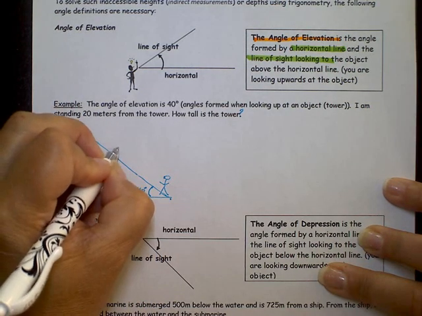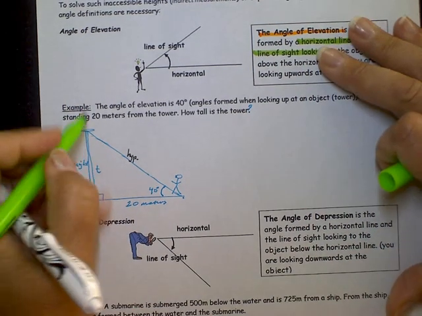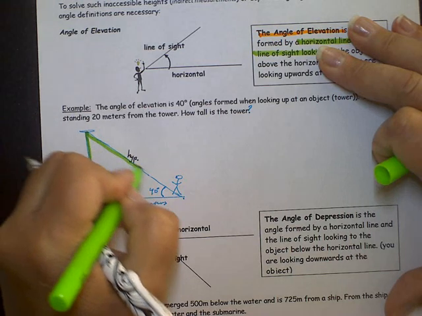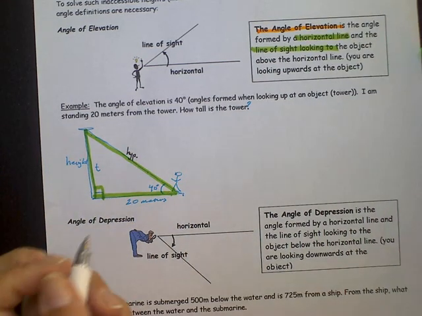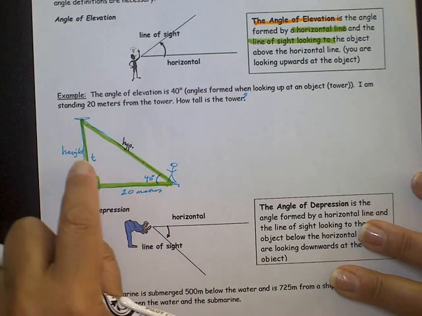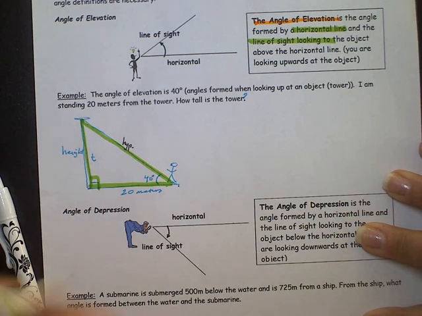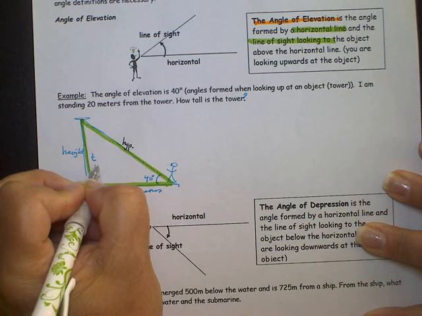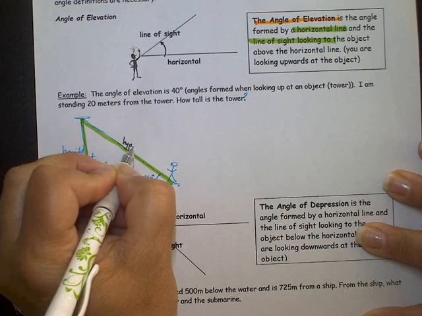This is our hypotenuse, and I hope that you see the triangle here. So let me trace the triangle. It's a right triangle that we've created. We know two pieces of information. We know the angle and we know the distance, and we want to find this. So looking at where things are located: opposite, adjacent, and hypotenuse.